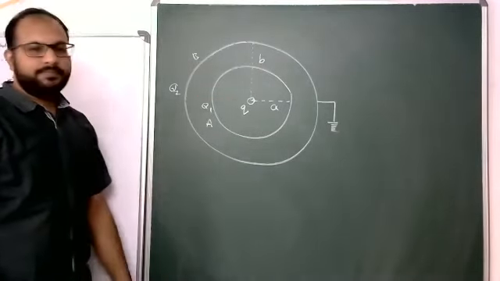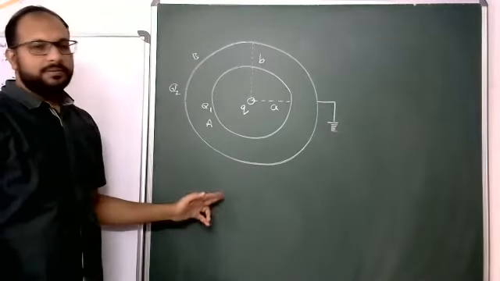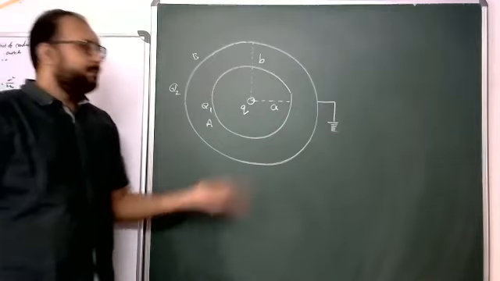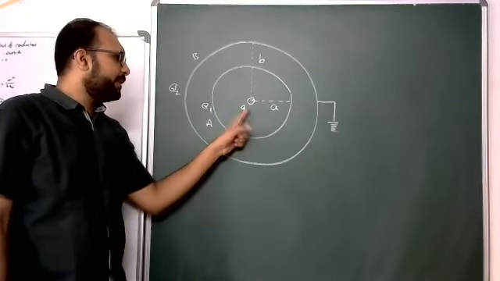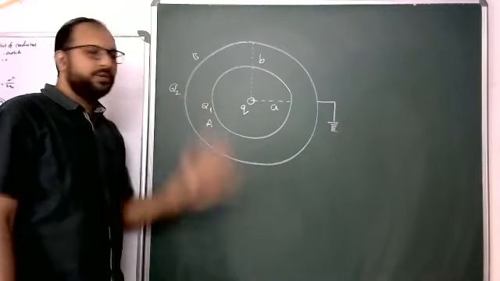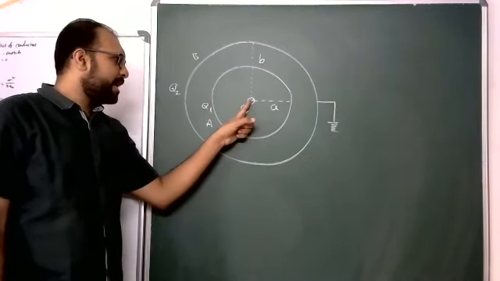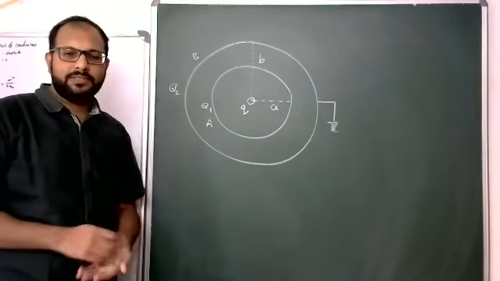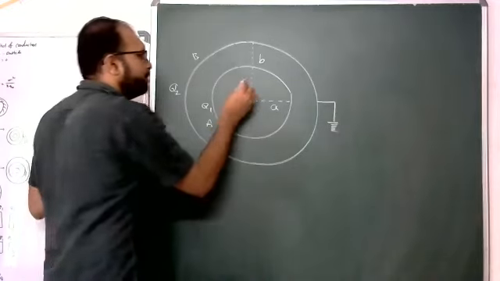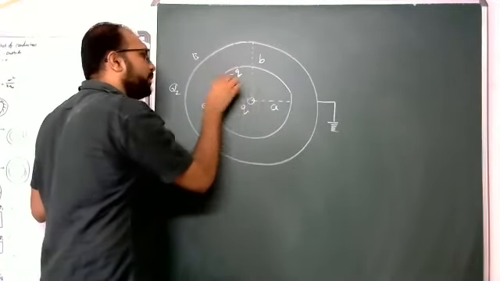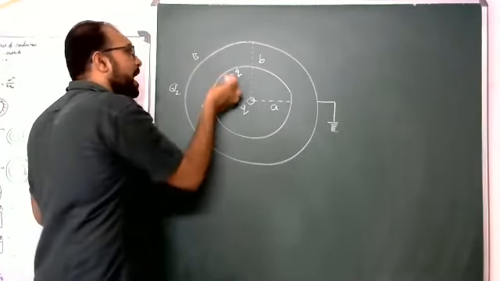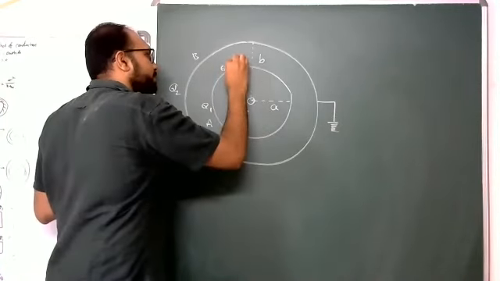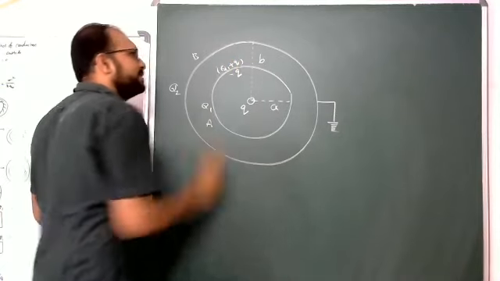Now, what is the electric charge redistribution? Before grounding, before keeping this Q, we had Q1 and Q2. Now I am keeping small q here, and it is also grounded. Then what happens? Inner surface of A, minus q as it is. Outer surface of A, q1 plus q as it is.